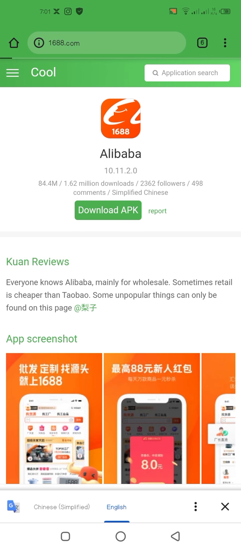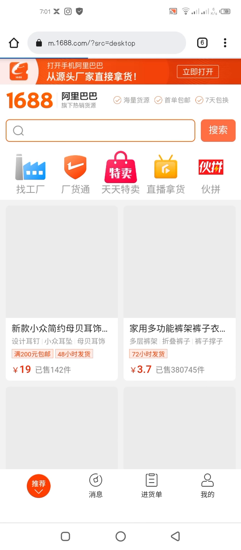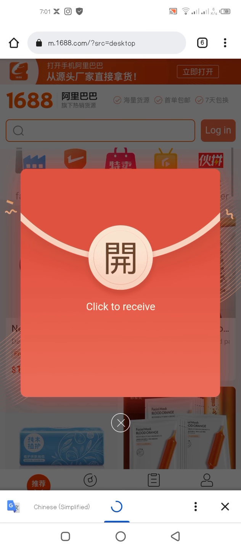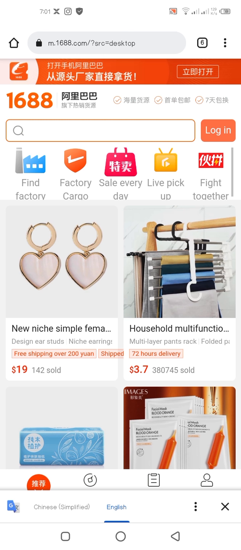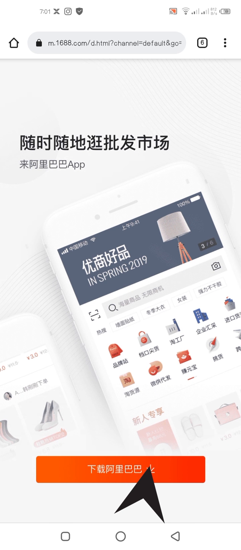There are two steps, so I'm showing you. You see this link over here that I just clicked. It is going to take you directly to where you are going to download the app. But I have tried it, and it did not work on my own Android phone. If you press this link, it is supposed to download the app, but it didn't download.